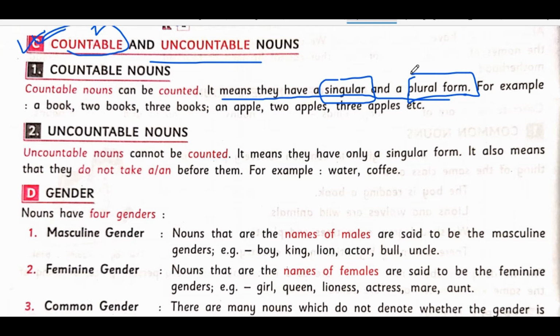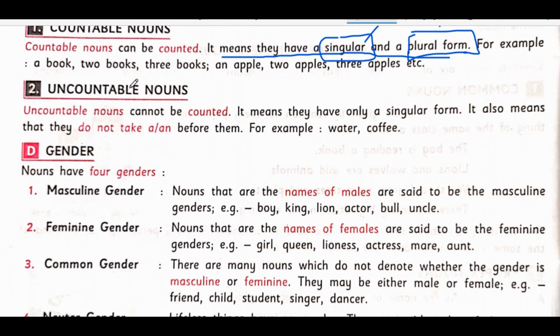A boy is coming. When one boy is coming, I will say a boy. When more than one boy is coming, I will say boys. So boy can be counted. That is why boy is a countable noun, and hence it has a singular form and a plural form. I hope that's clear. Understandable? Very good. Fantastic.